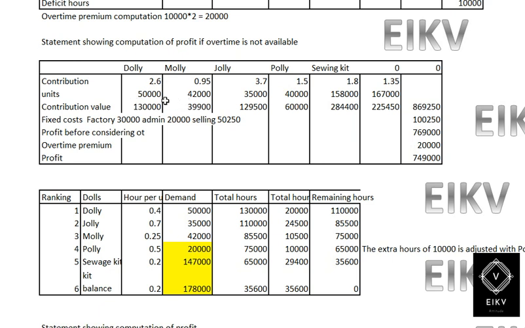Units into contribution per unit will give you the total contribution value, less fixed cost will give you the profit of rupees 7,69,000, less overtime 20,000 will give you 7,49,000.